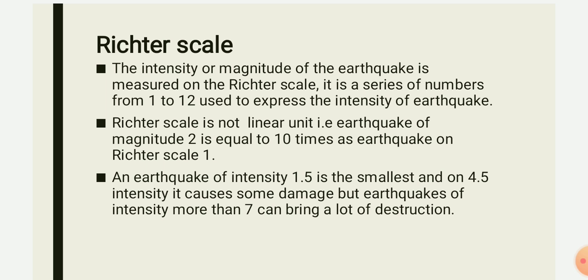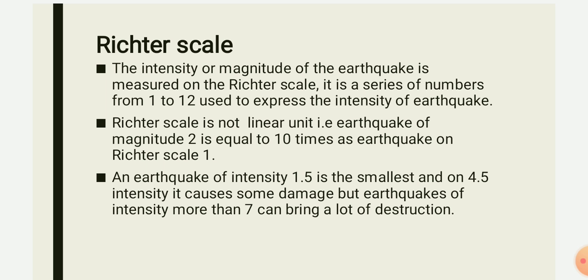Now how can we come to know which intensity on the Richter scale is the lowest? The intensity of 1.5 is the smallest earthquake recorded till now. It does not cause major damage, but it can be felt by us. Then the intensity of 4.5 causes somewhat damage, but again it is not of so much higher intensity. But when the earthquake is of Richter scale 7 or more than 7, it can bring a lot of destruction of life and property.